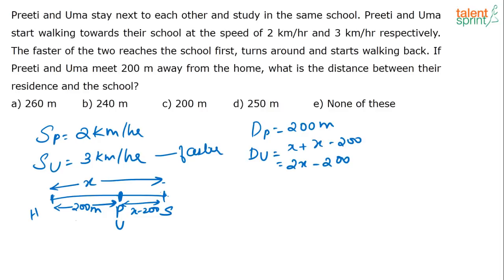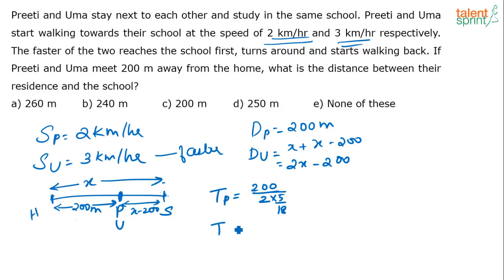Now here we know the time taken by both of them to cover these distances is the same. So you can equate the time, correct? What is the time taken by Preeti? Time taken by Preeti is equal to 200 divided by 2 kilometers per hour. Now here again, meters and kilometers per hour, so again we have to convert this kilometer per hour into meters per second. So 2 into 5 by 18 meters per second.